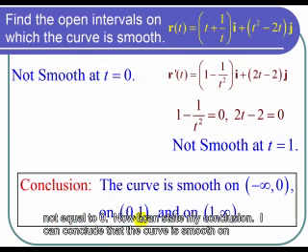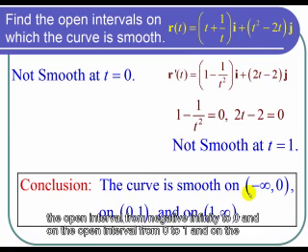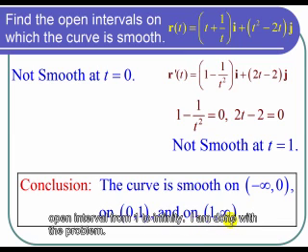So now I can state my conclusion. I can conclude that the curve is smooth on the open interval from negative infinity to 0, and on the open interval from 0 to 1, and on the open interval from 1 to infinity. And I'm done with the problem.